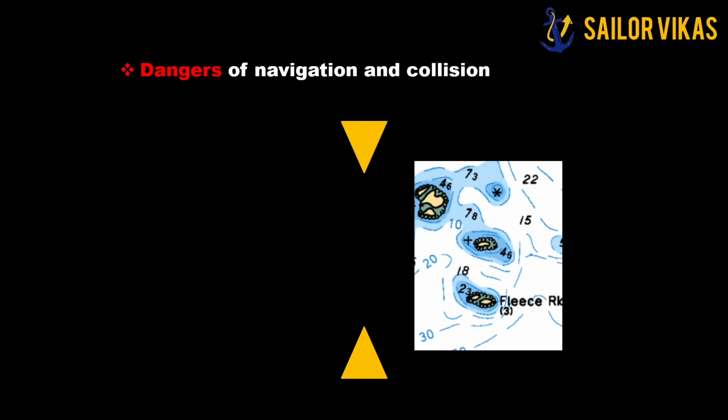But since there is a shallow patch on my starboard side, this shallow patch is known as a danger of navigation. It is dangerous to navigation. So in this situation, rule 2b allows me to depart from the normal rules, that is the head-on situation.